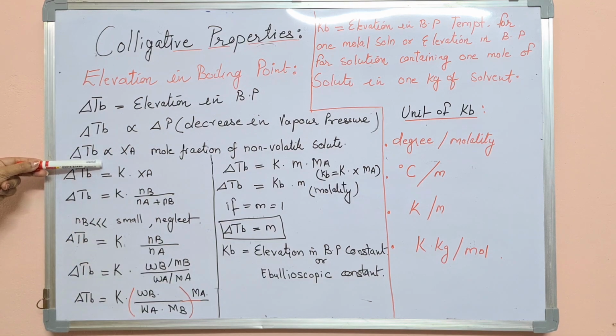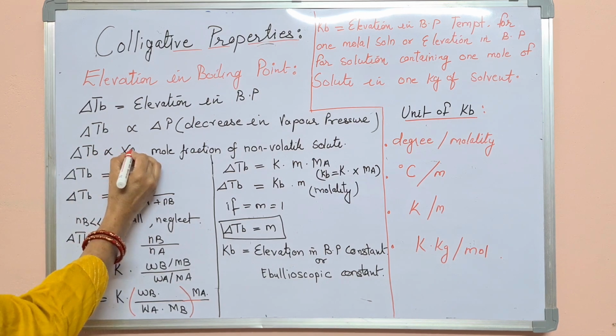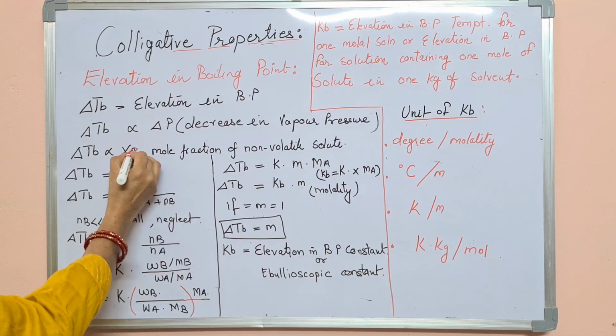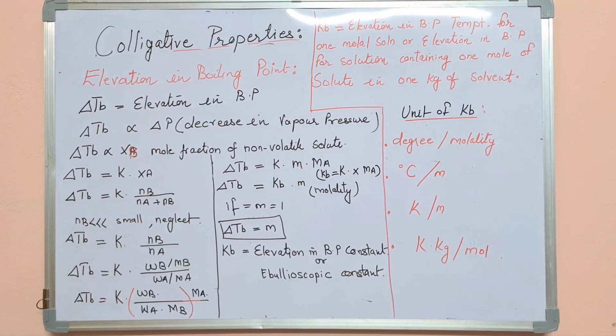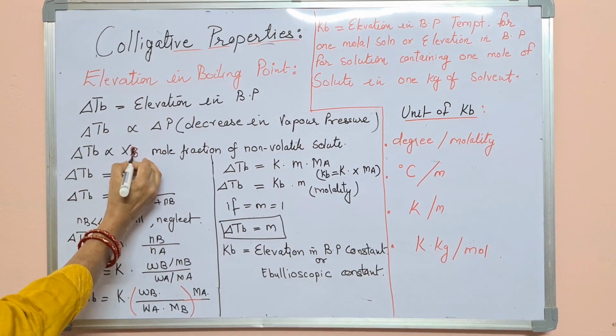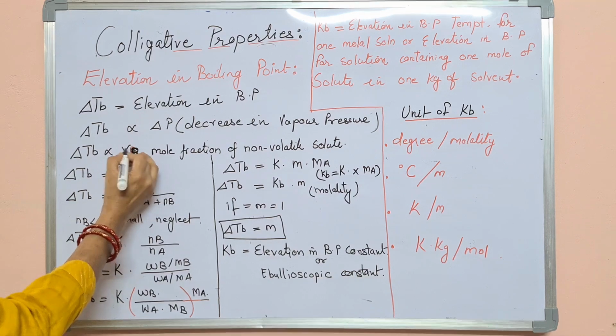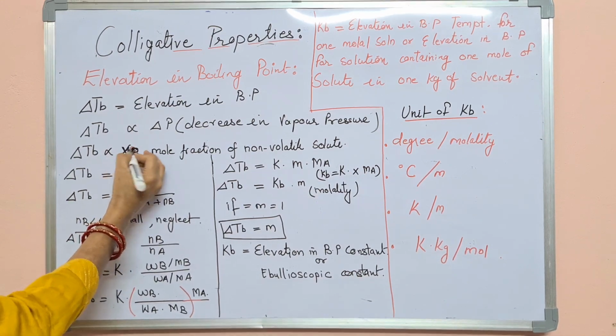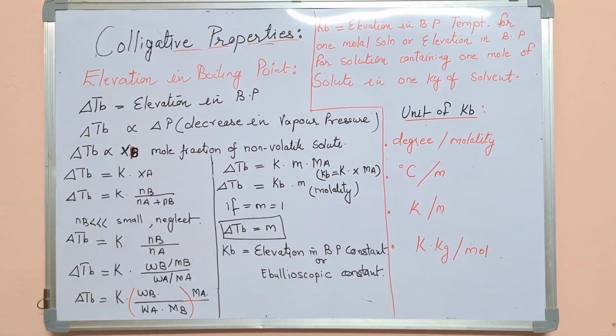So delta TB is proportional to XB, and XB is the mole fraction of non-volatile solute.